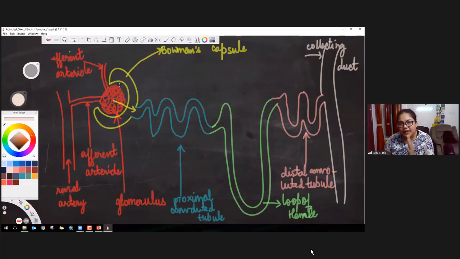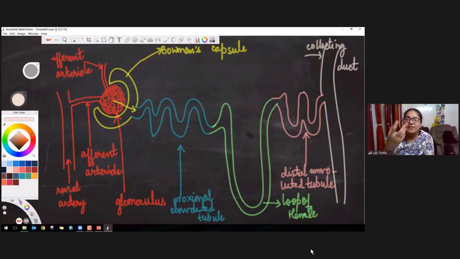Okay, the remaining part of that blood, it doesn't have any cells now, right? RBCs, WBCs have gone into efferent arteriole. So this part of blood that comes into the Bowman's capsule is actually thinner. All the bigger particles have gone in efferent arteriole. So the blood that is coming here from the glomerulus to this yellow capsule, that is going to be thinner. Correct? That liquid portion of the blood then goes into a tube known as proximal convoluted tubule.